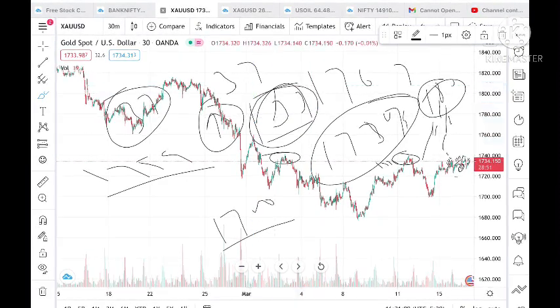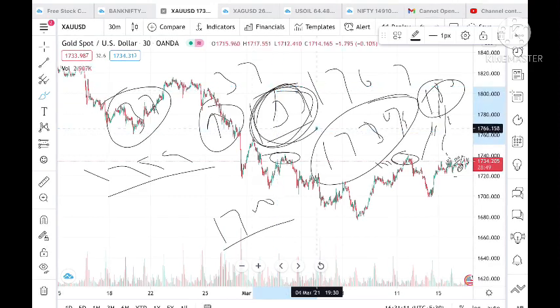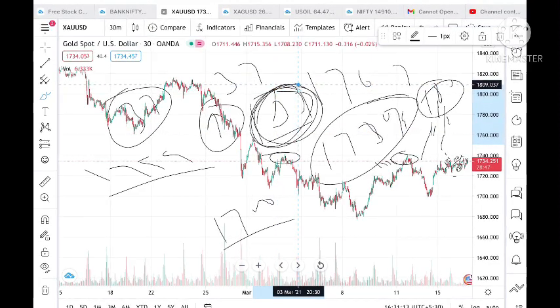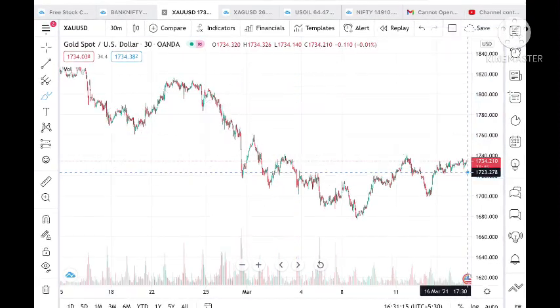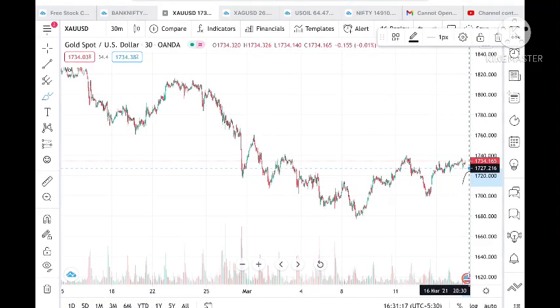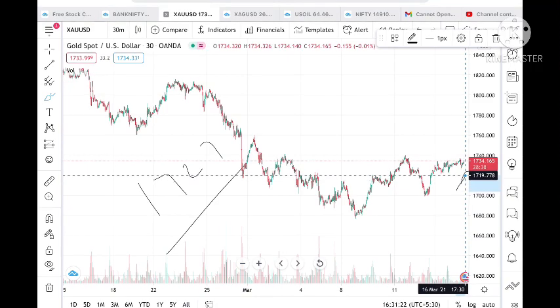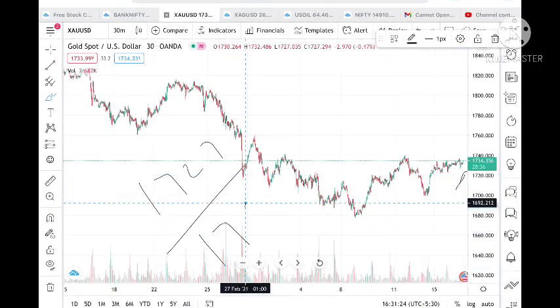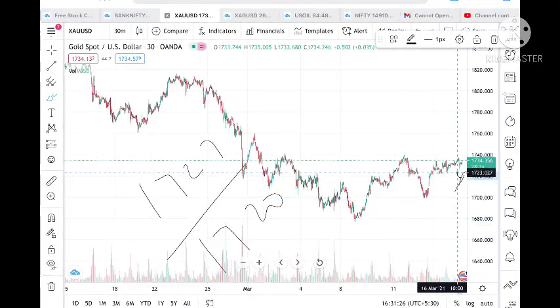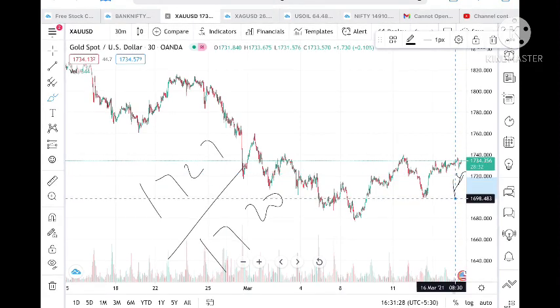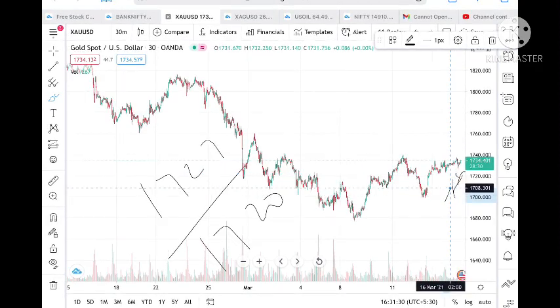And if the price goes below 1727, then the next target we can see is around 1720, and if it breaks 1720, then the next target is around 1718.